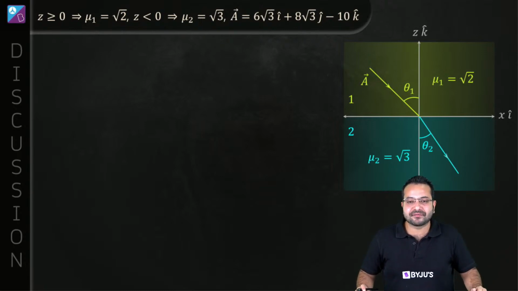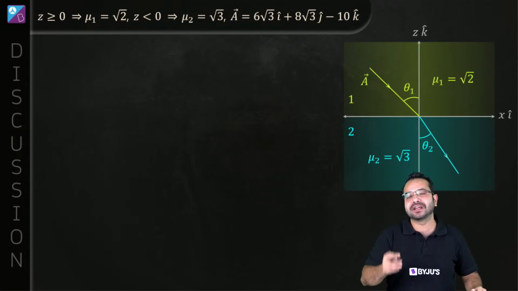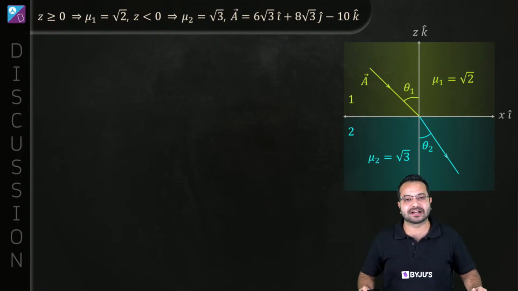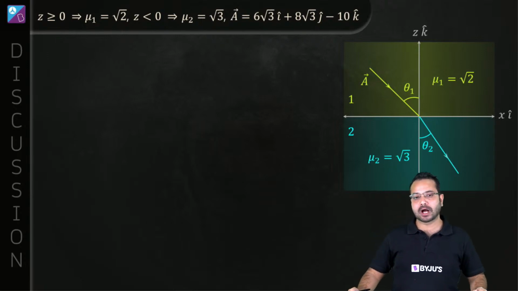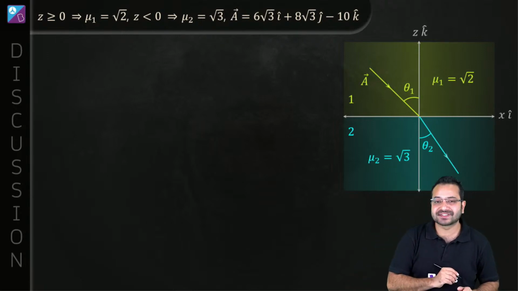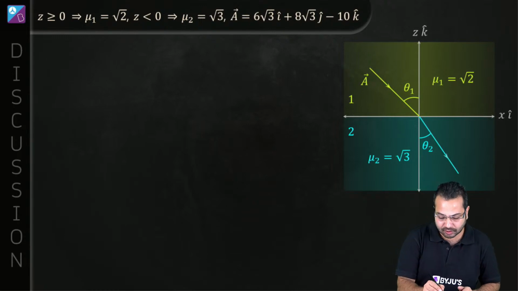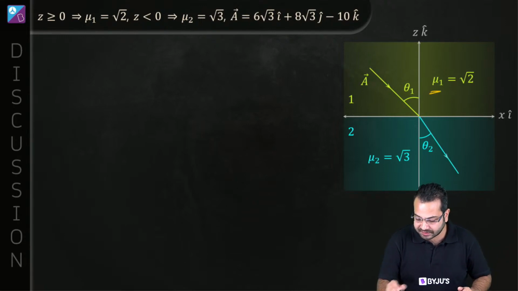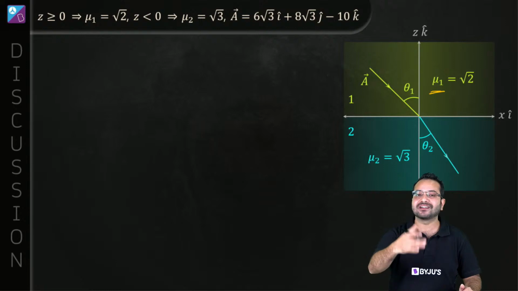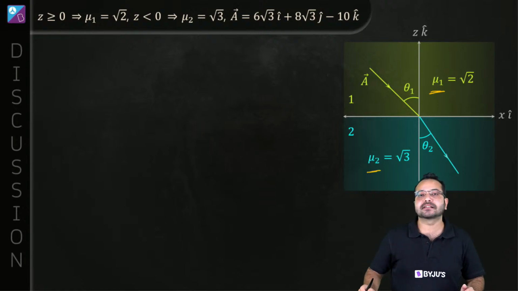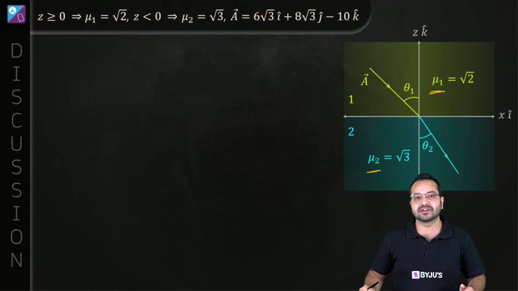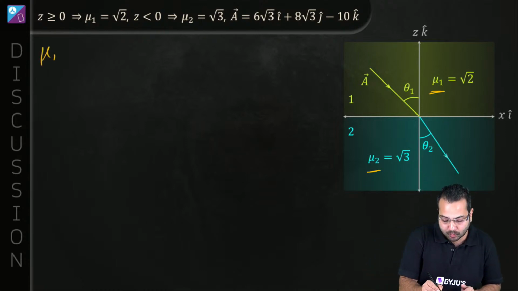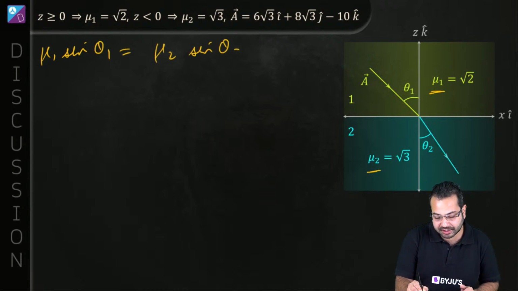But if we know how to deal with vectors directly, then we don't need to worry about the coordinates. And I'm going to show you how. First things first, Snell's law. What is Snell's law? Snell's law tells me that if this is refractive index mu1 and this contains the incident light, and this is the medium of refractive index mu2 and this contains the refracted light, then mu1 into sine theta 1 should be equal to mu2 into sine theta 2. Is that correct?